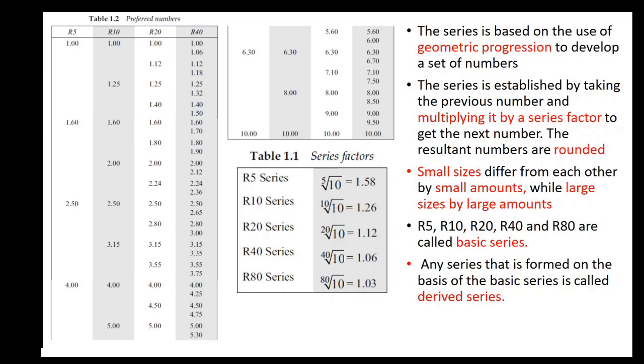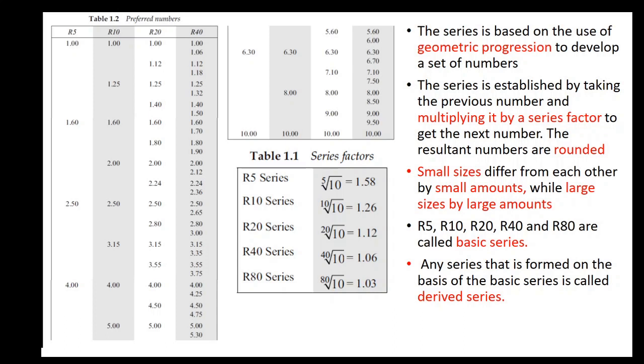R5, R10, R20, R40 and R80 are called basic series. Any series that is derived from the basic series is called a derived series. I shall tell an example of how to use the preferred numbers properly. Suppose you want to introduce water bottles into the market whose capacity ranges from 1 liter to 10 liter. You can use the preferred number series in order to fix the capacities.